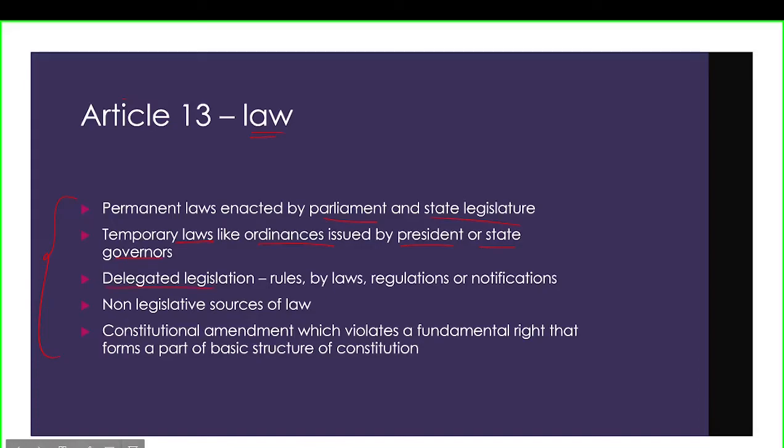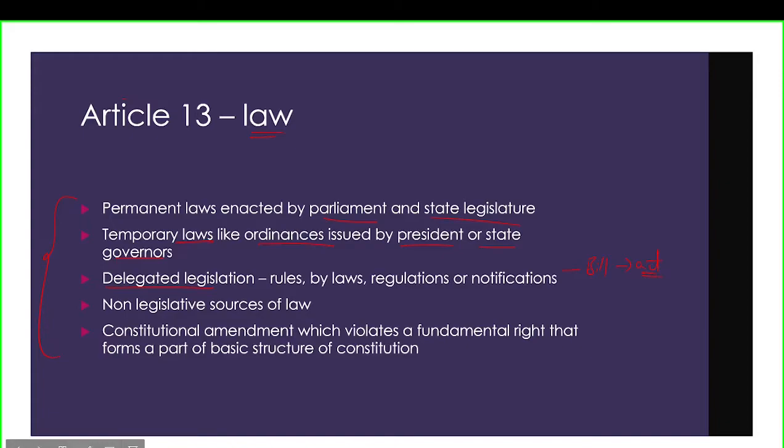Now, delegated legislation. What is delegated legislation? The lawmakers in Parliament and state legislature pass a bill that becomes an act, but this act contains only a broader framework of any piece of legislation.